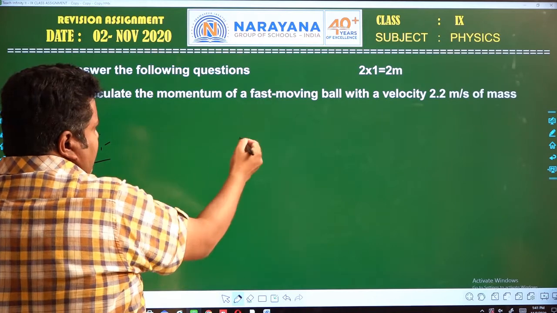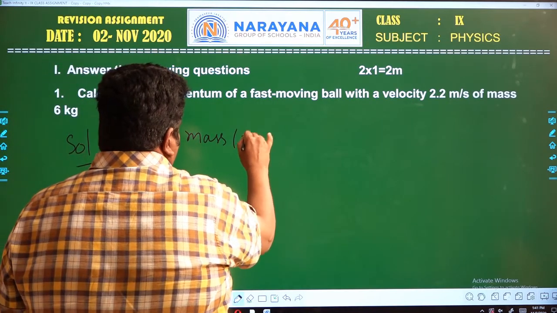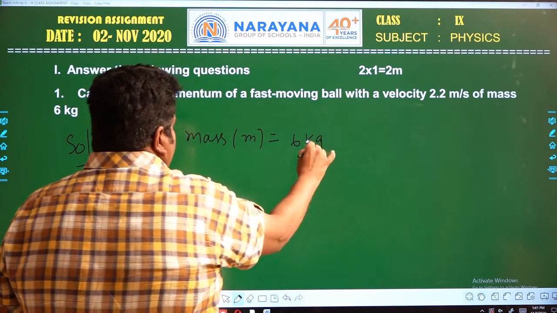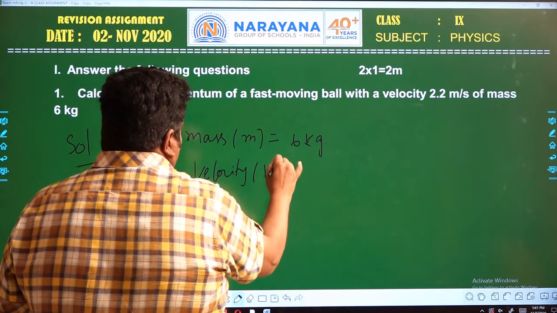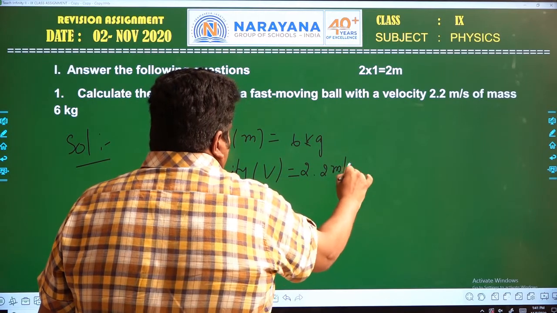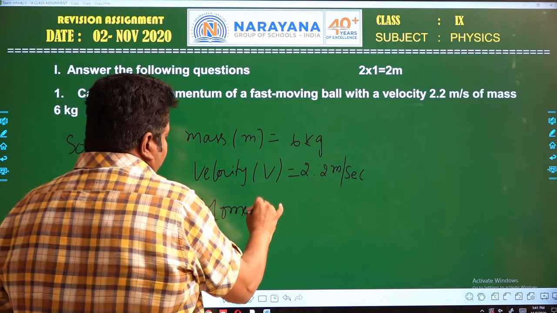First of all, the given mass of the object is m equals 6 kg, and the velocity is v equals 2.2 meter per second, and we are asked for the momentum. Momentum is nothing but the product of mass and velocity.